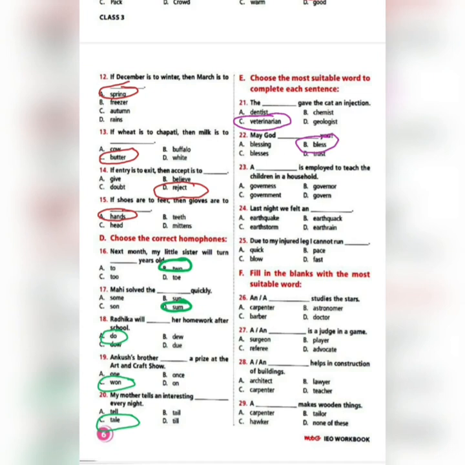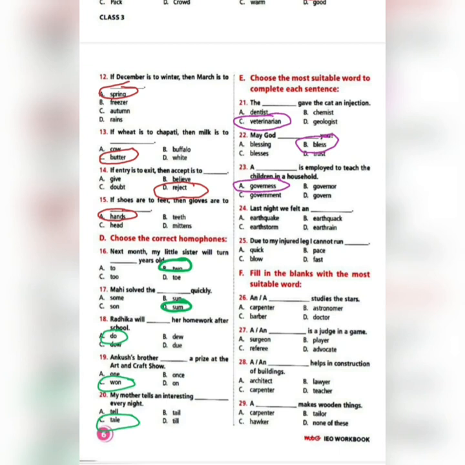23. A dash is employed to teach the children in a household. Okay, so not in school. In school, the one who teaches is called the teacher. At a house, the options are governess, governor, government, or govern. So out of the four options here, the correct answer is governess.